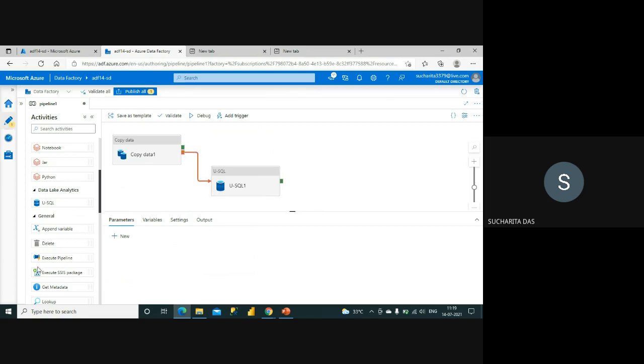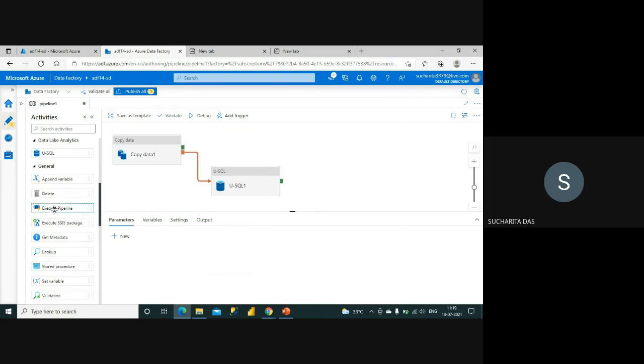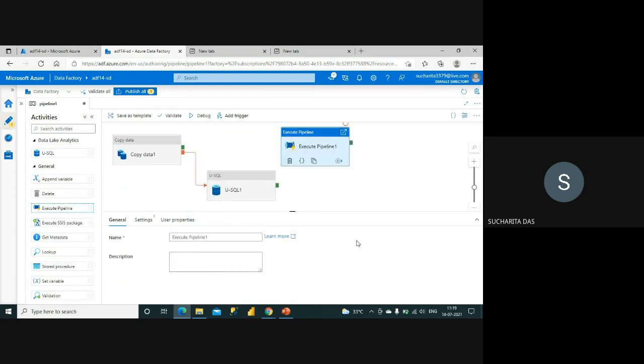Now let me take another activity. Okay, execute pipeline, and you can see here that as I have selected red, it is now showing me one green also. So I can connect this green part with this execute pipeline.